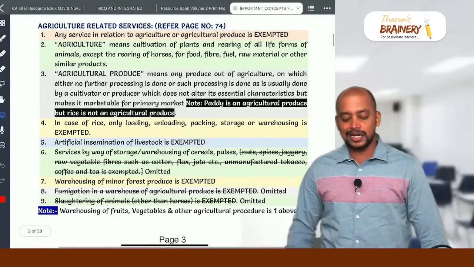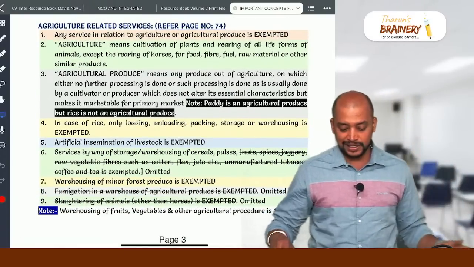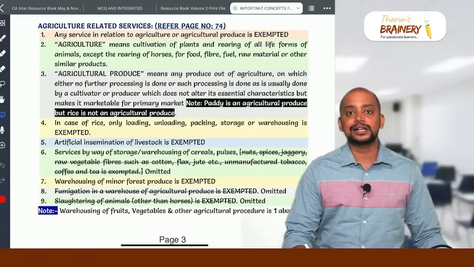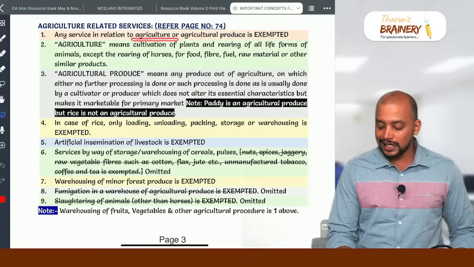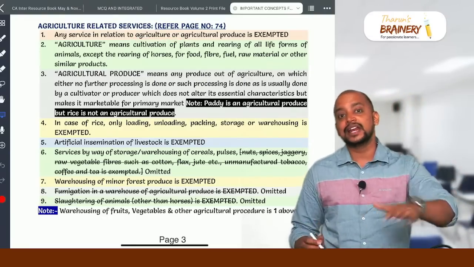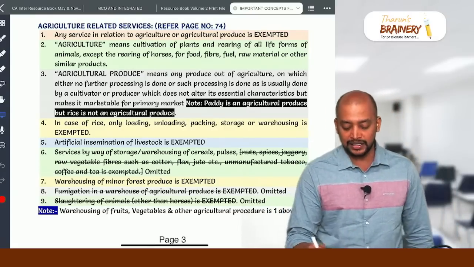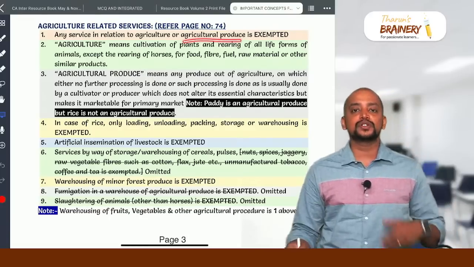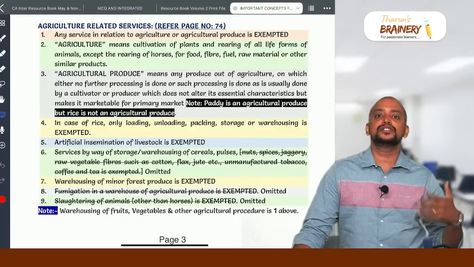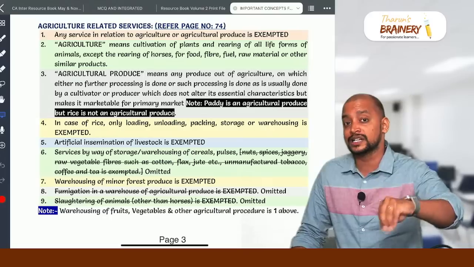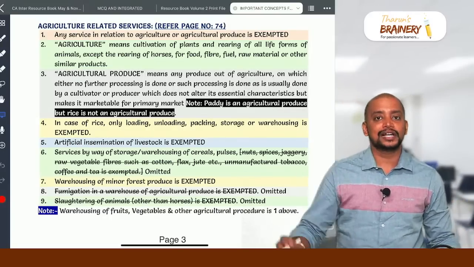Then agriculture related services. For agriculture related services, we have only 5 exemptions. So first, any service in relation to agriculture or agricultural produce is exempted. So what is agriculture? Cultivation of plants, any plant, or rearing of life forms of animals for food, fiber, fuel, raw material, or any other similar products. Agricultural produce means the primary produce out of agriculture on which no processing is done, or some processing as is usually done by a cultivator, which does not alter its essential characteristics. And so therefore rice is not an agricultural produce.